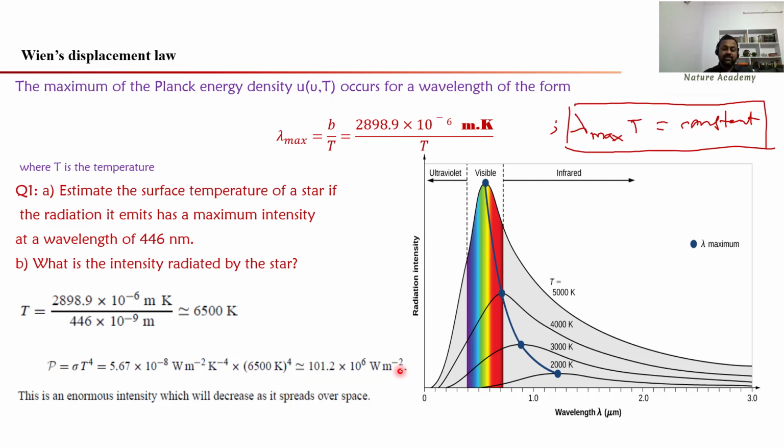Generally in household purposes we use a 60 watt bulb only. So how much intensity, how much heat, can we get from a 60 watt or 100 watt bulb? Look at this one value. This is like 100 million watt energy. So this much enormous energy is released from the sun or from the star. This enormous intensity will decrease as it spreads over the space.